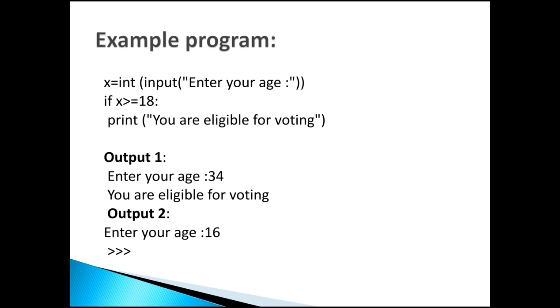The first output is enter your age, and we give 34. Then the output is you are eligible for voting, because the condition is true. In output 2, enter your age, here I put 16, so the statement will not be executed. Then the three greater than symbols will be displayed, because this condition is false, and the printing statement will not be executed.